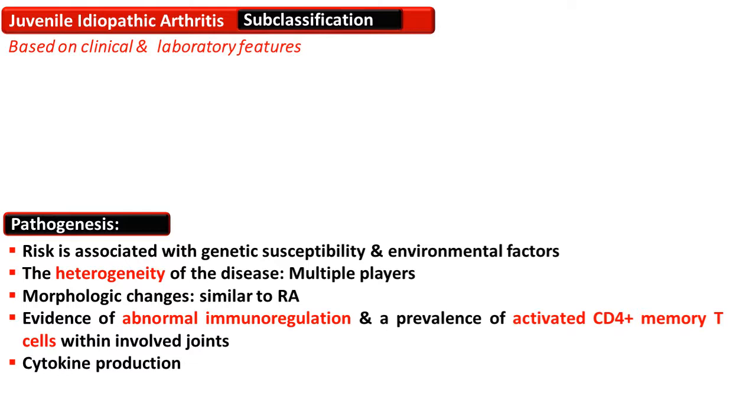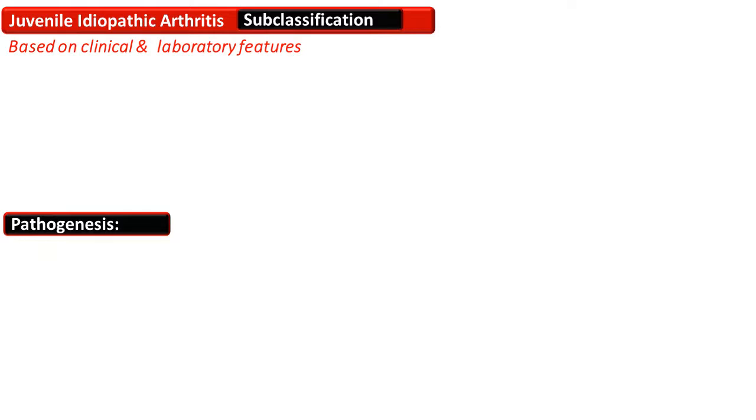As we have seen that the disease is heterogeneous, this indicates that many factors play their role in the causation of the disease. Morphological features are similar to that of rheumatoid arthritis, and there is significant evidence of abnormal immunoregulation and prevalence of activated CD4 plus memory T cells in the joint, and cytokine production is prominent.